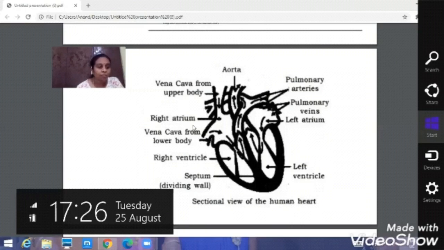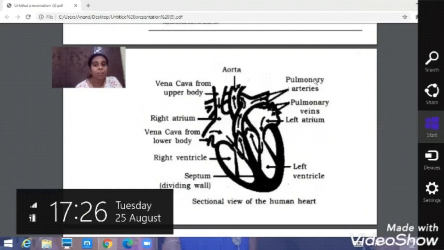So that is a function of the superior and the inferior vena cava. Then you can see here the pulmonary veins. What's a function of the pulmonary veins? These pulmonary veins will bring the oxygenated blood from the lungs to the left atrium. So pulmonary veins will bring the blood from the lungs.